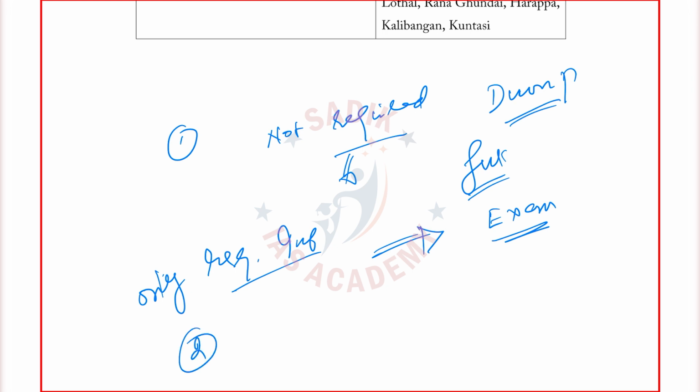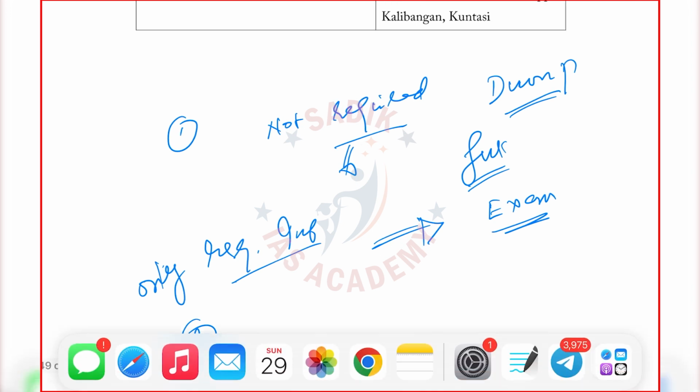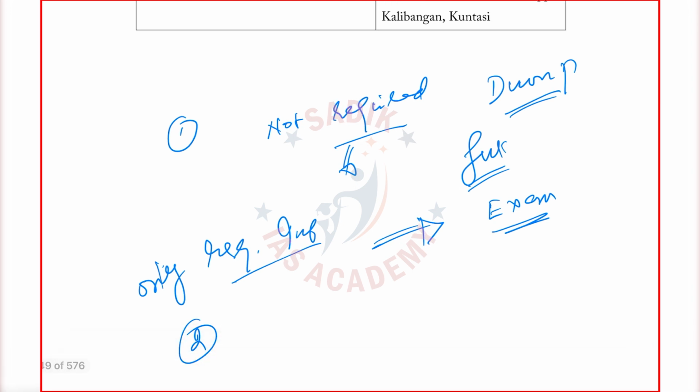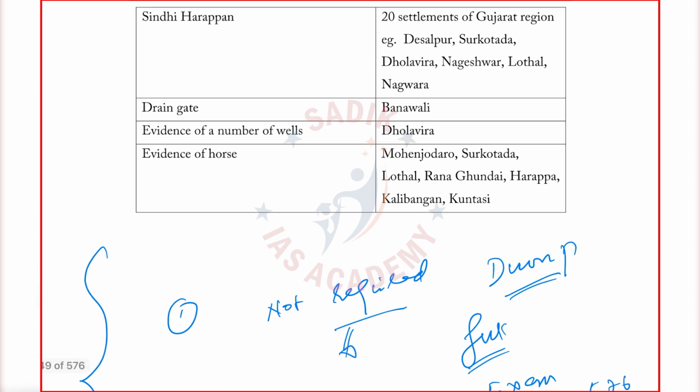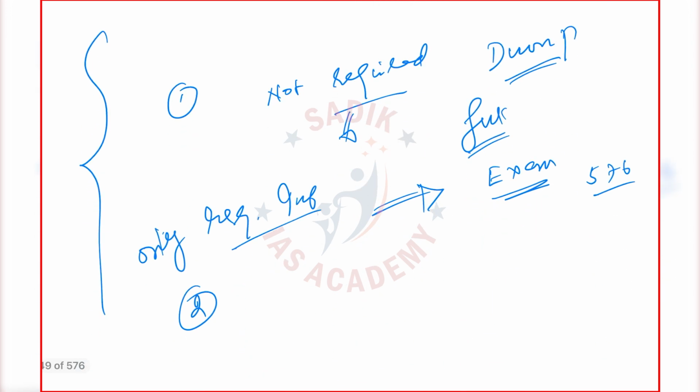The second aspect about this book is that I have given adequate space. This book has around 576 pages. In those 576 pages you are going to see some empty spaces, not a lot, but where it is required, after each and every topic, I give some empty space. Why is this empty space given? This empty space is for making additional notes.